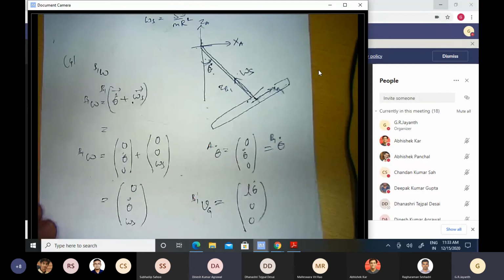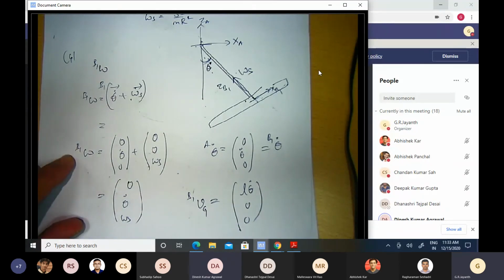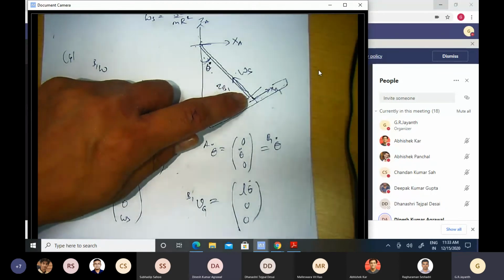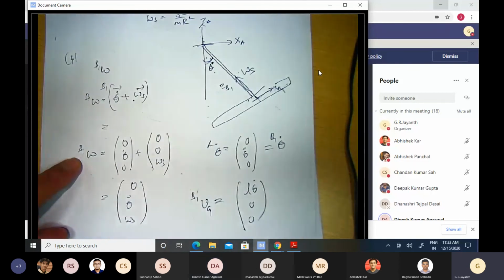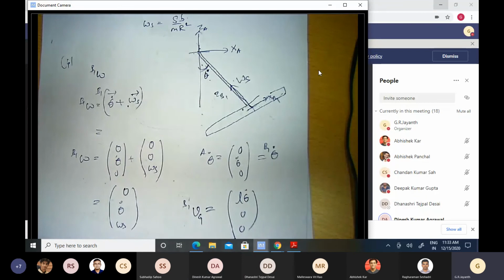Sir, in the B1 frame, total angular velocity, sir, if we are sitting on the pendulum, then we will not feel that swing, na, sir, because this will come in the inertial frame, omega, whatever I think. No, this is what I said. There is a difference between omega represented in the B1 coordinate system and the relative velocity. If you are sitting on the bar, then you will only see this disk rotating about the ZB1 axis with omega s. We went over this multiple times. In multiple lectures, we discussed this subtle difference.